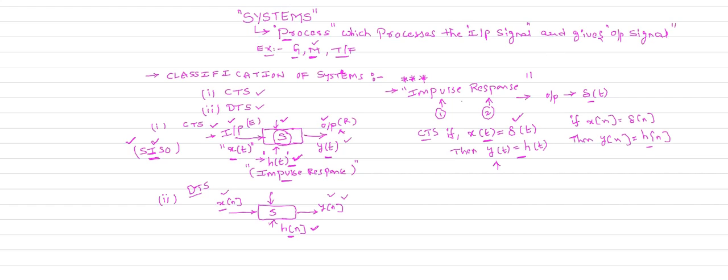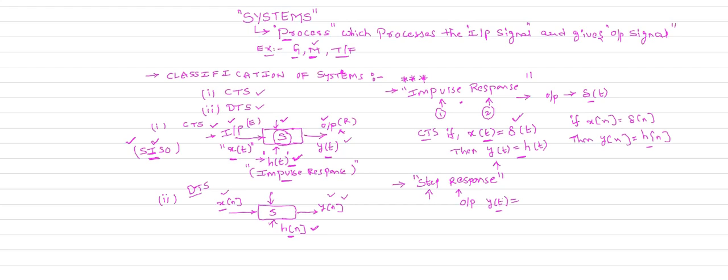One more response is there, which all of you already know: the step response. So what is the step response? Here we have two terms, step and response. The response is nothing but the output. So what is your output? Your output is y of t, always.